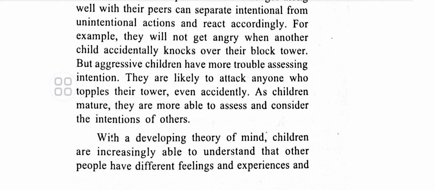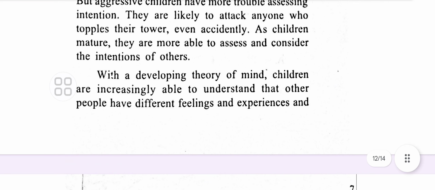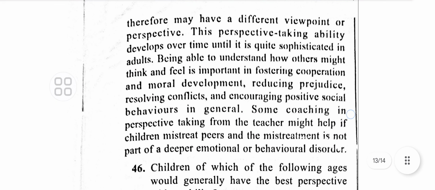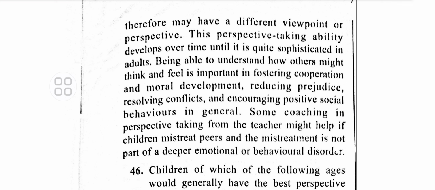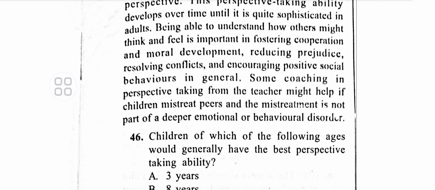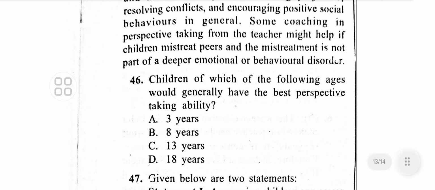As children mature, they are more able to assess and consider the intention of others. With the developing theory of mind, children are increasingly able to understand that other people have different feelings and experiences and therefore may have a different viewpoint. This perspective-taking ability develops over time until it is quite sophisticated in adults. Being able to understand how others might think and feel is important in fostering cooperation and moral development, reducing prejudice, resolving conflict, and encouraging positive social behavior in general. Some coaching in perspective-taking from the teacher might help if children mistreat peers and the mistreatment is not part of a deeper emotional or behavioral disorder.